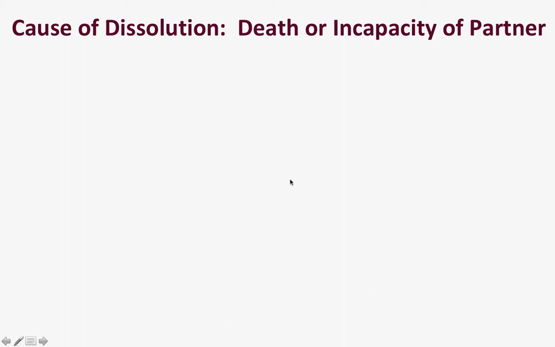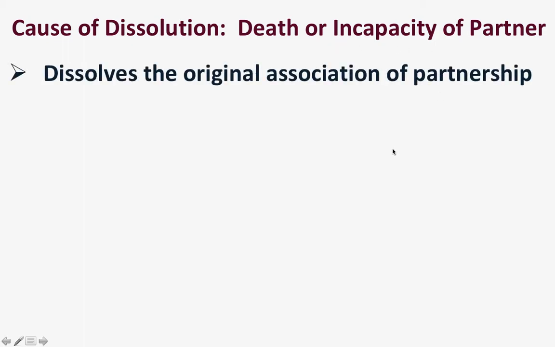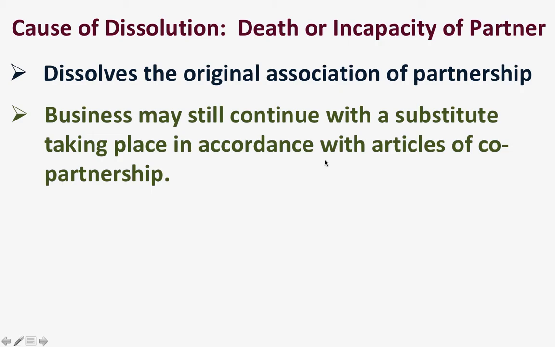And now we will move on to the other cause of dissolution, and this is the death or incapacity of partner. The death or incapacity of partner dissolves the original association of partnership. However, the partnership may still continue with a substitute taking place in accordance with the articles of co-partnership.